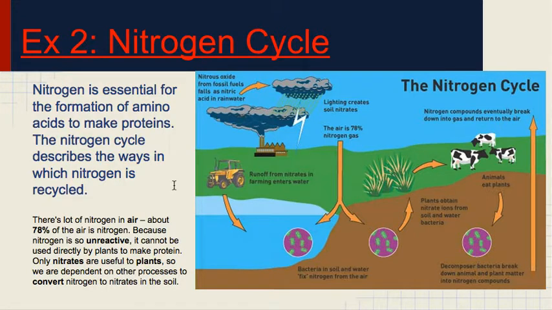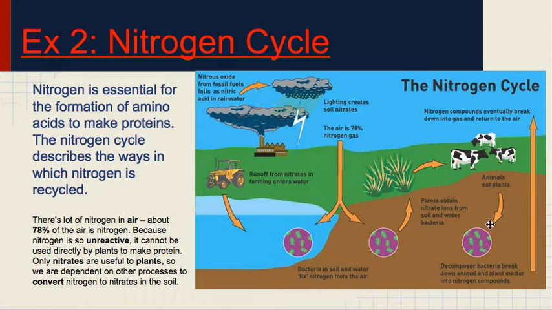Another example is the nitrogen cycle. So nitrogen's key for formation of proteins in our bodies. We need to eat plants and different meats which contain these nitrogen proteins so that we can make our own proteins. So this cycle just describes how plants fix the nitrogen for us. We release it into the atmosphere, fix it, we eat it, it goes into the ground.